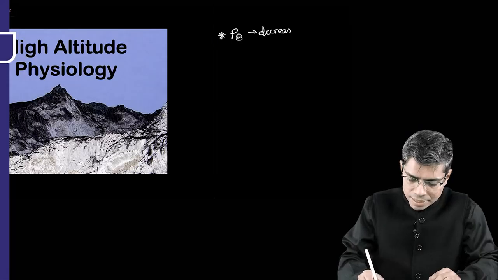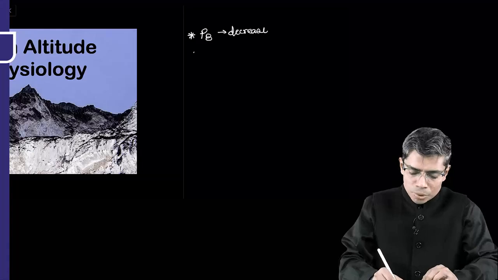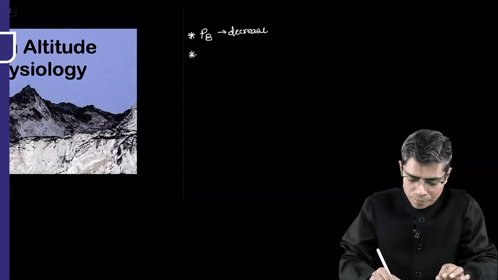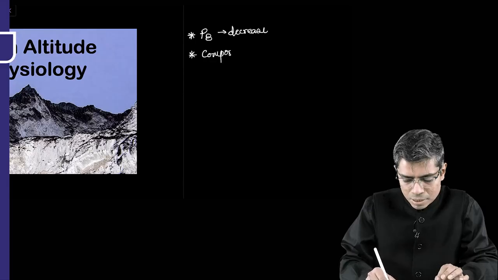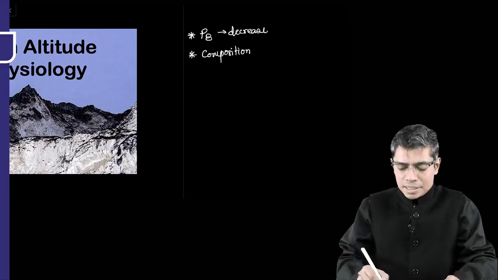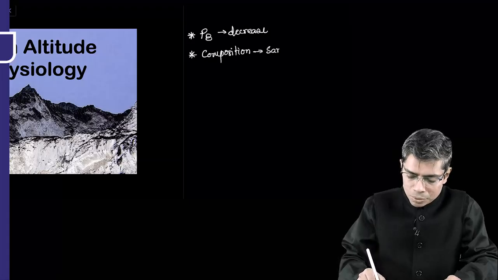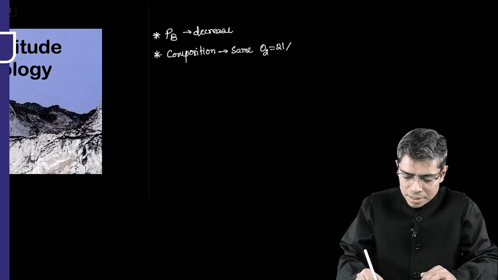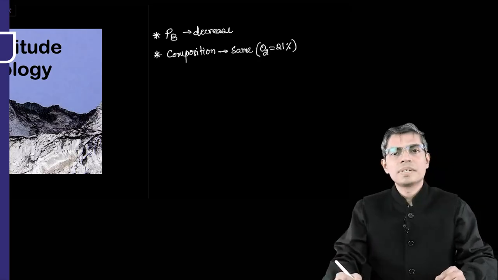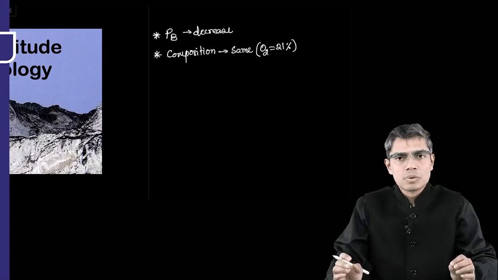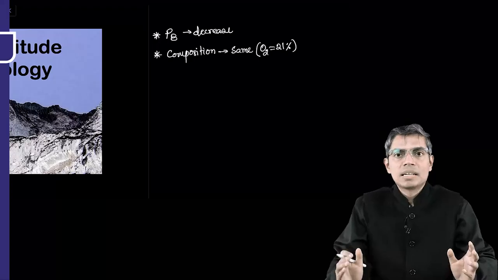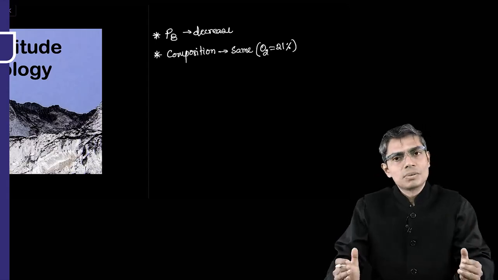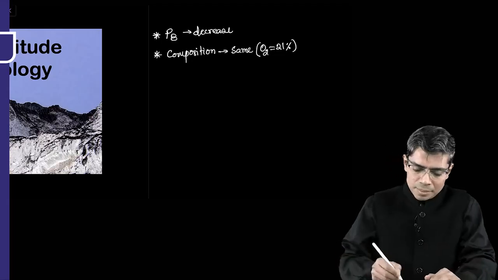Second, you have to remember that the composition of the atmospheric air will not change irrespective of your altitude. So I am writing here that the composition of the atmospheric air will remain the same. For example, the oxygen percentage is 21%. Even if you ascend Mount Everest, the oxygen percentage will remain 21% only, right? Means if you collect 100 ml atmospheric air from Mount Everest also, then you will get 21 ml oxygen within that 100 ml air, right? That is the meaning of composition.